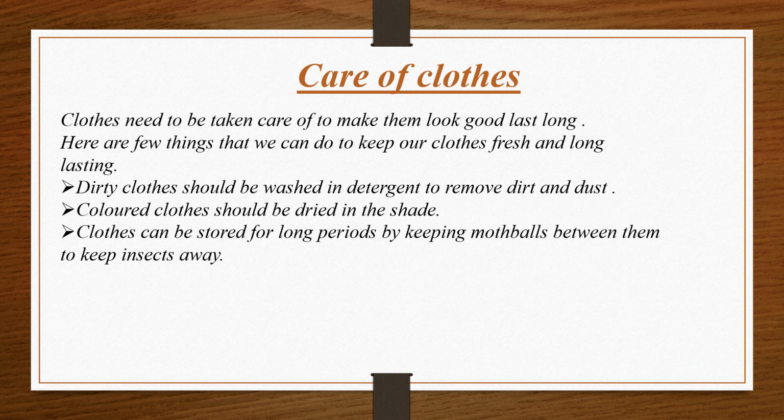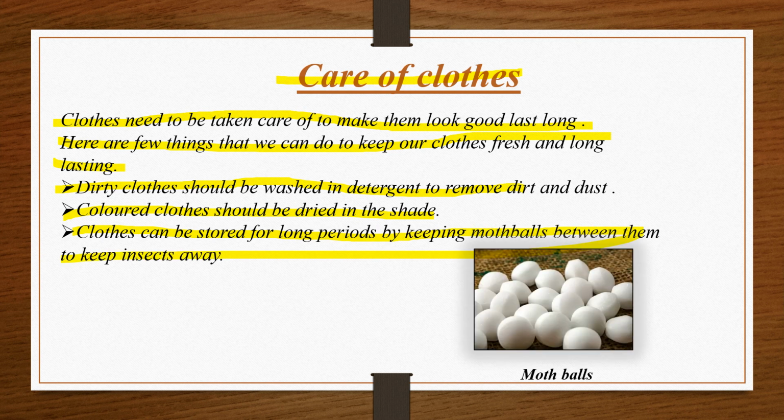Now, how can we take care of our clothes so that they can last for a longer period? Clothes should be taken care of to make them look good and last long. Here are a few things that we can do to keep our clothes fresh and long lasting. Dirty clothes should be washed in detergent to remove dirt and dust. Colored clothes should be dried in shade. Clothes can be stored for long periods by keeping mothballs between them to keep insects away.